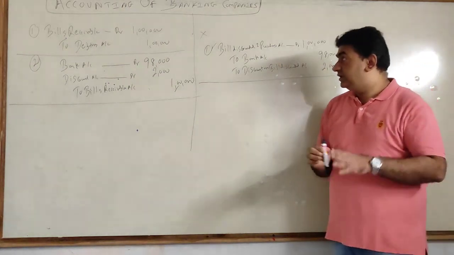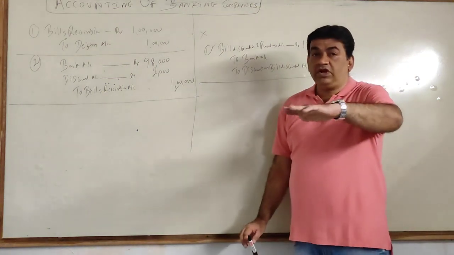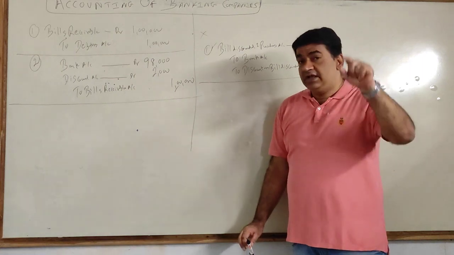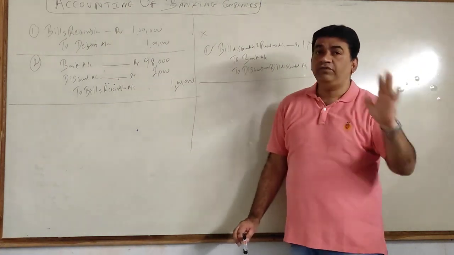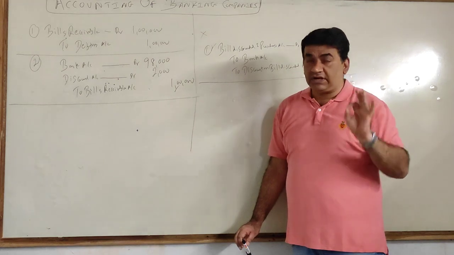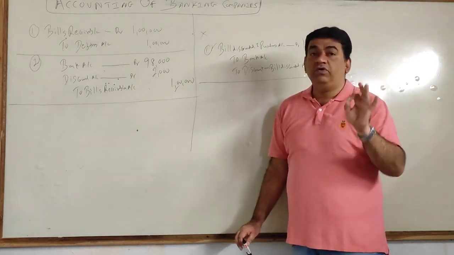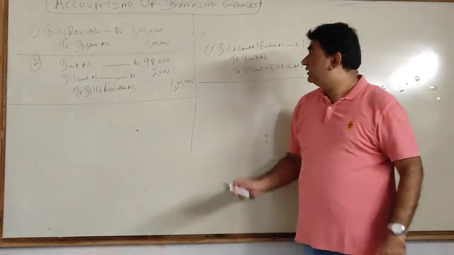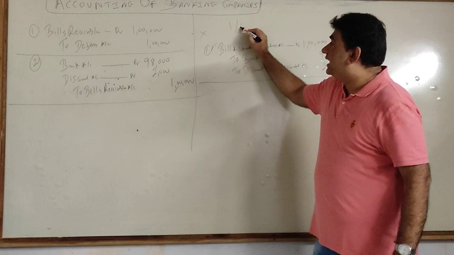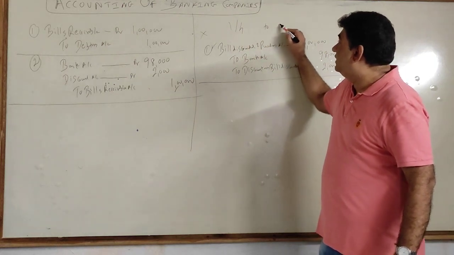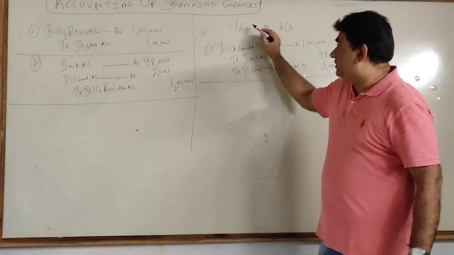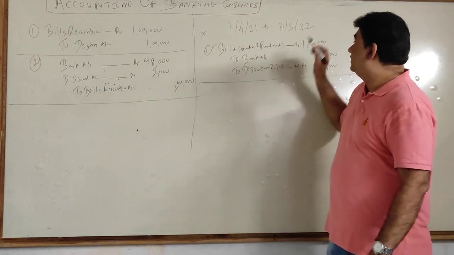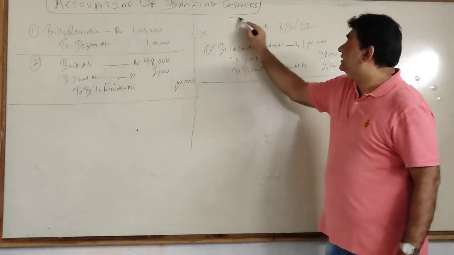Now listen, whatever chapters you all are having, FA6, I told you, banking, insurance, LLP, NBFC, all have to follow the accrual system of accounting, and the year will be the financial year. You all know that the financial year starts from 1st April and ends on 31st March. Let's assume 1st April 21 to 31st March 22 is my current year.